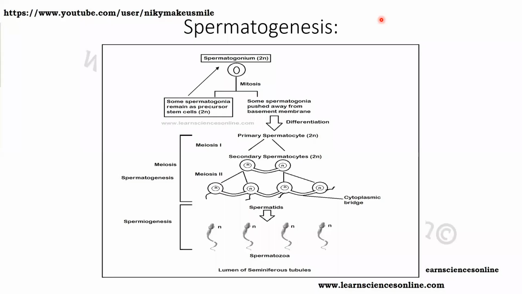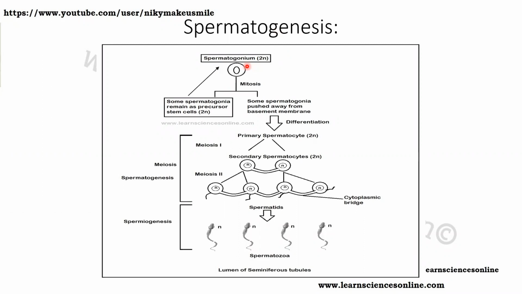Yes. So the next topic is spermatogenesis. Spermatogenesis is the process of formation of sperms in the male reproductive system. So how does spermatogenesis take place? Spermatogonium. Spermatogonia are the cells of the germinal epithelium of seminiferous tubules.